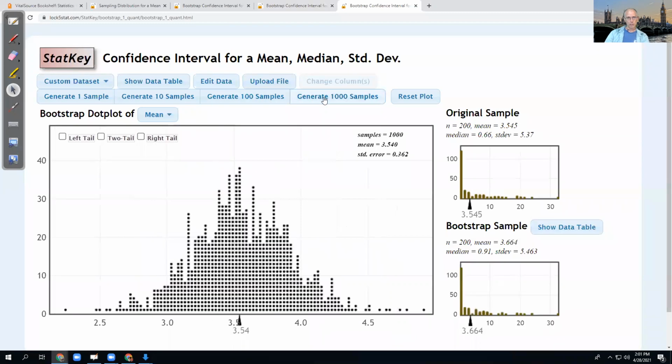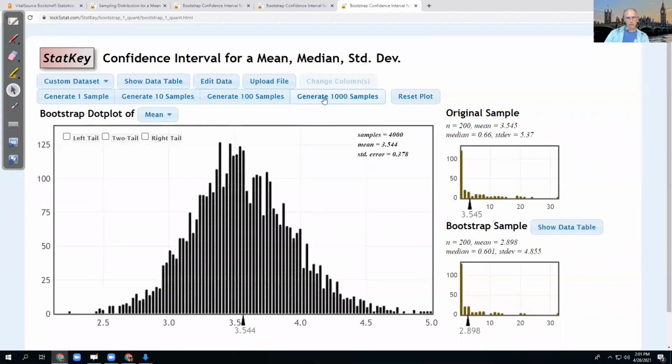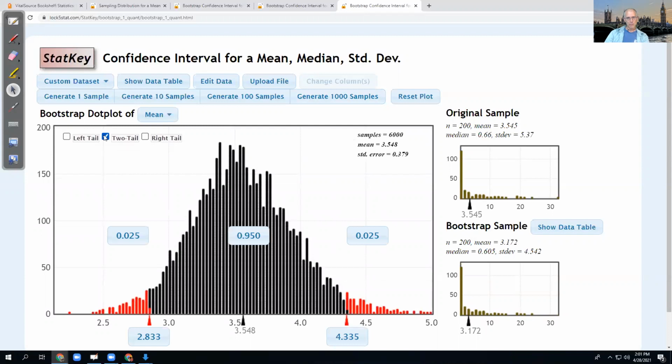That's what we're going to test out here. So if I make a 95% confidence interval in this case, notice that the interval is from 2.8 million to 4.335 million. The actual population mean is out here, 4.5. It's not in my confidence interval.